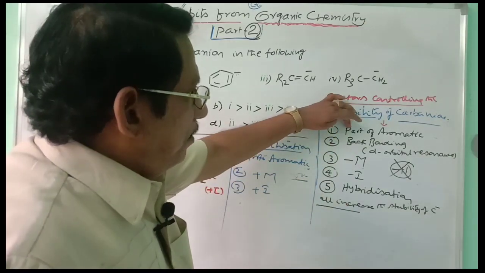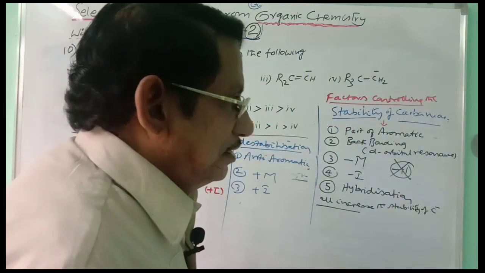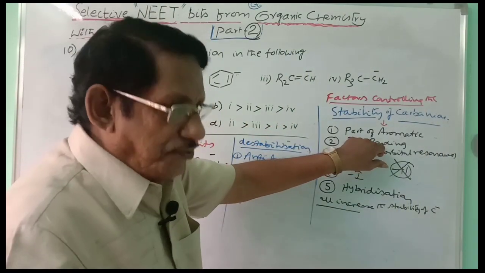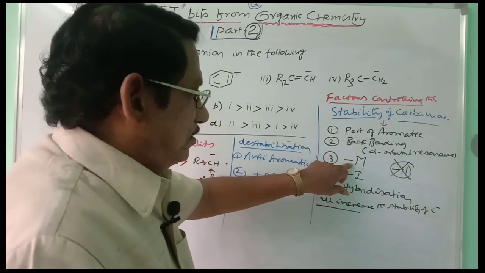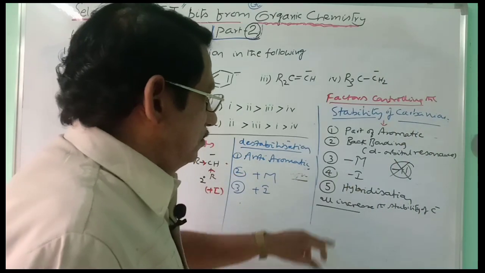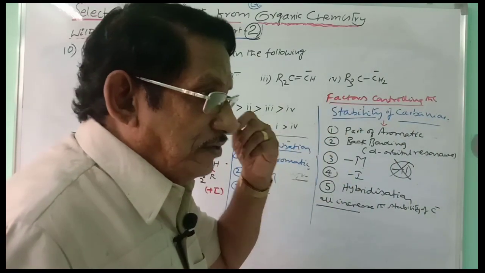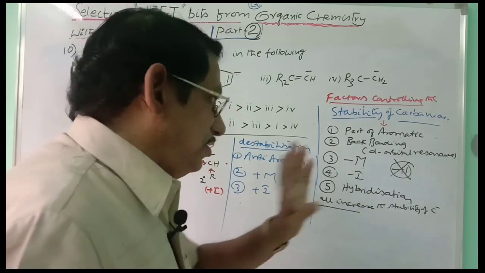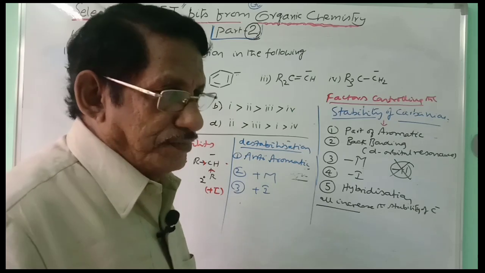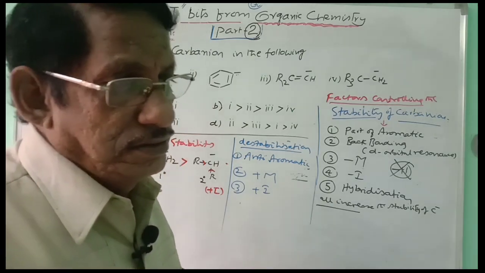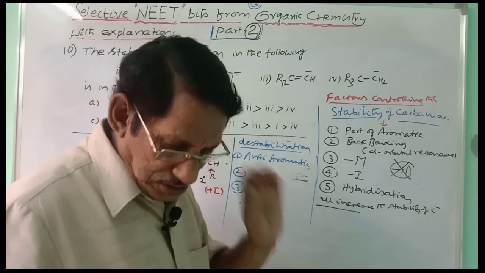If aromatic character is there for the carbanion, this is the most stable. Next stability is given to back bonding, very rare. Next stability is given to minus mesomeric effect, and next minus I. If they are not possible, at least finally we can explain the stability through hybridization, because there are three types of hybridizations: sp2, sp3, sp. Based on the type of hybridization of carbon, you can also explain the stability in some cases.